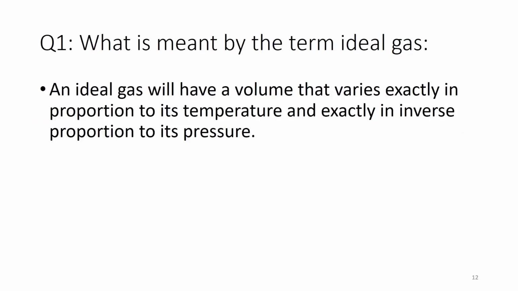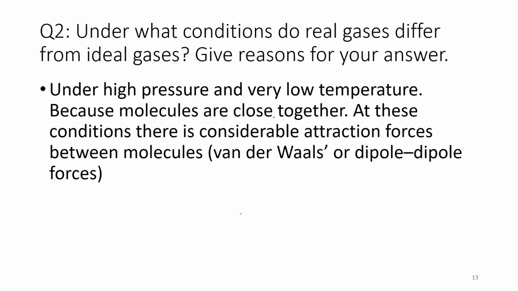Now, what do we mean by the term ideal gas? Again, if I have a question like that, how can I answer it? We should say that an ideal gas will have a volume that varies exactly proportionally to temperature and exactly inversely proportional to its pressure. In general, V is proportional to exactly T over P. So I have here proportional and here inversely proportional. This is what an ideal gas is.